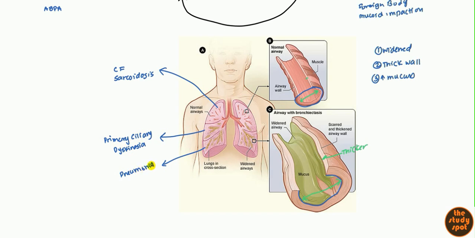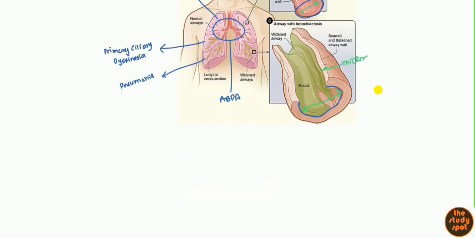Now, what's very interesting is if it happens in the central airway right there, that's going to be your allergic bronchopulmonary aspergillosis. So those are just little quick things to remember there. So now that we've talked about that, let's switch focus into the clinical aspect. So clinically, what will you find?